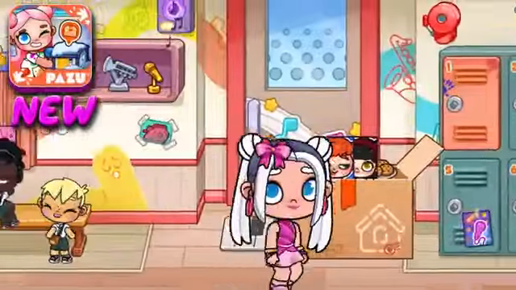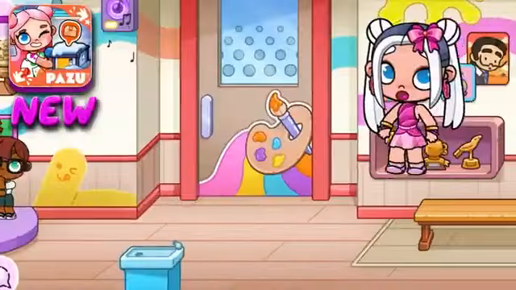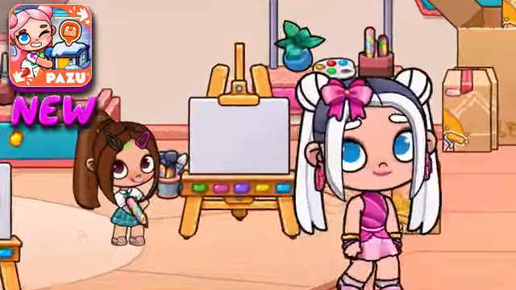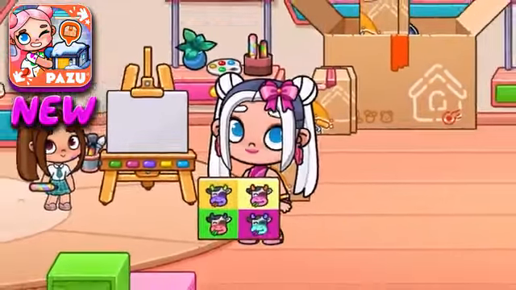Let's go into the music room very quickly, and after that, into the drawing room. By the way, write in the comments, do you prefer music or the drawing room? I think there will be big disagreements here. The girl drew me 4 cows! I'm waiting for the farm in Avatar World.